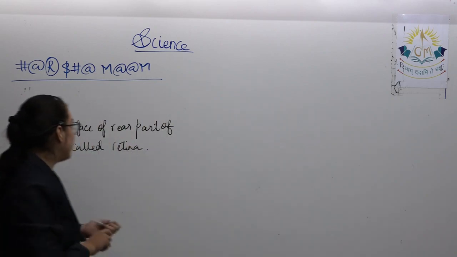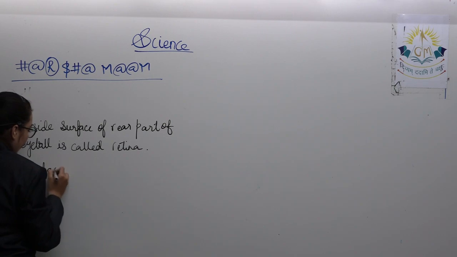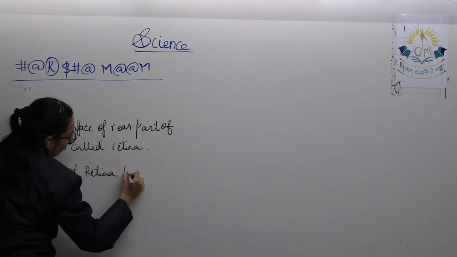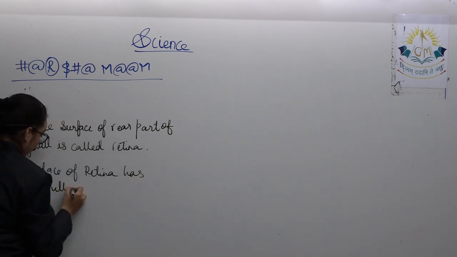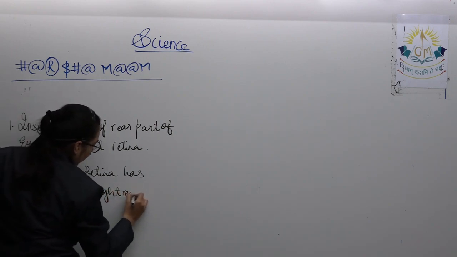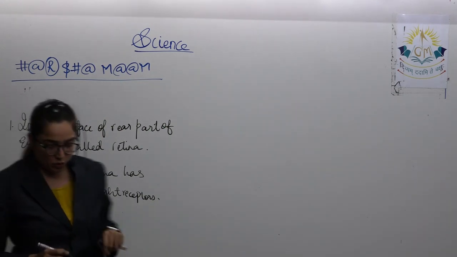Okay, the surface of the retina contains light receptors. Now what will these light receptors do?